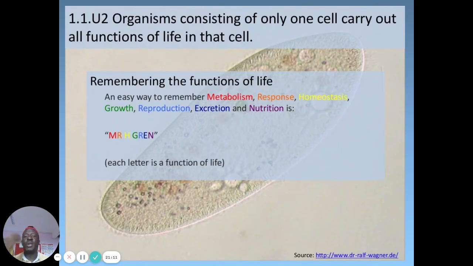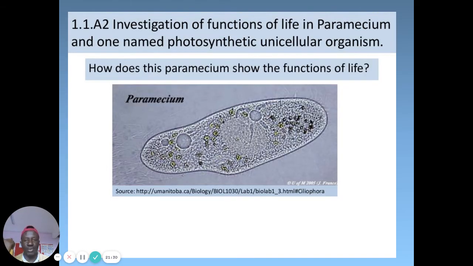Then when you go, you can check a very good example. Organisms consisting of only one cell and carrying out all functions of life in that cell include what we call... Remembering the functions of life, an easy way to remember is Mrs. Green. That's our memory aid that we use here.